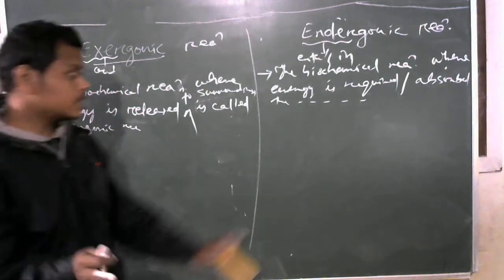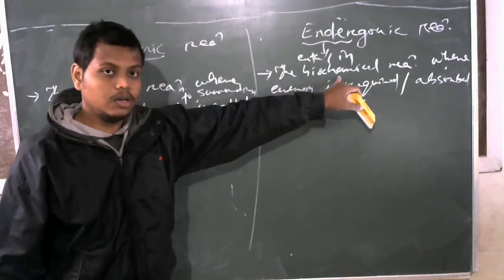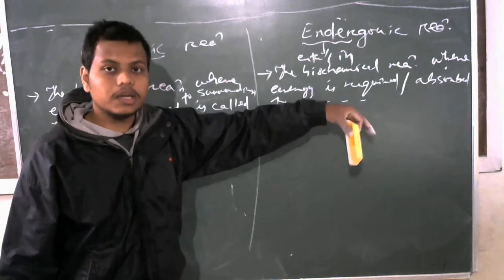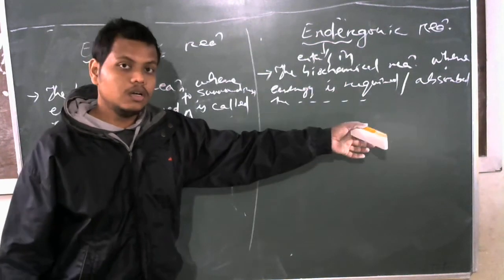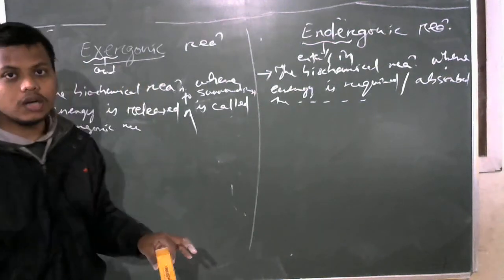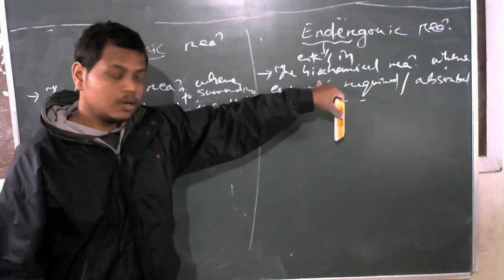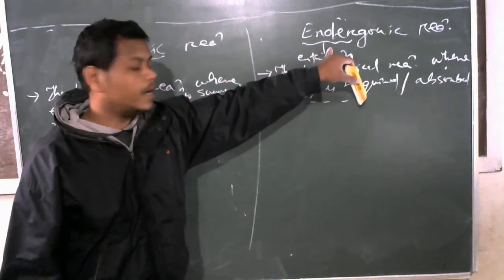So there are some reactions where energy is required to initiate that reaction. Some energy is required to initiate, that means activation energy to activate the reaction. The energy which is required to activate the reaction is called activation energy. So where activation energy is required to initiate the biochemical reaction, that is called endergonic reaction.